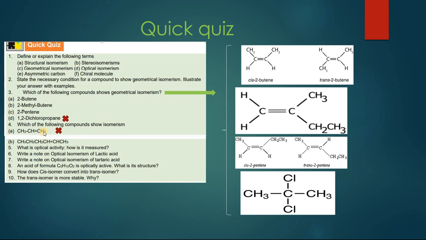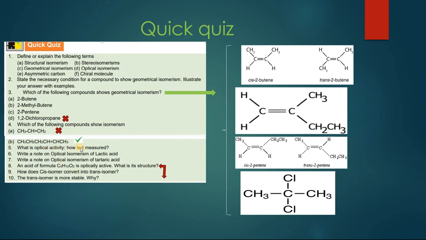In case of this molecule, 1, 2, 3, 4, 5 and 6, it is 2-hexene. This will show geometric isomerism, and it will have the structure. You can draw structure by yourself in the same way, and here will be the propyl group and rest of the structure will be same. So cis and trans isomers can be done very easily.